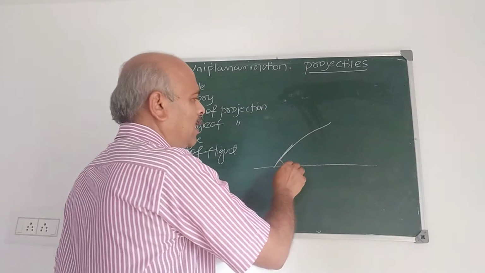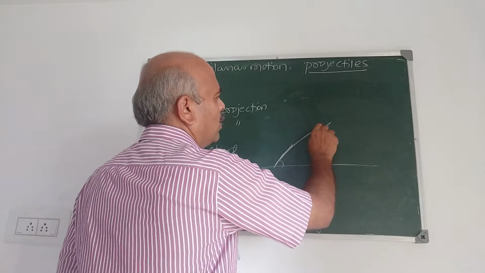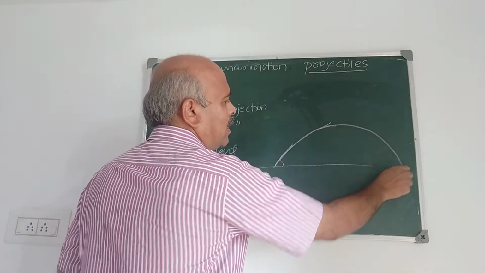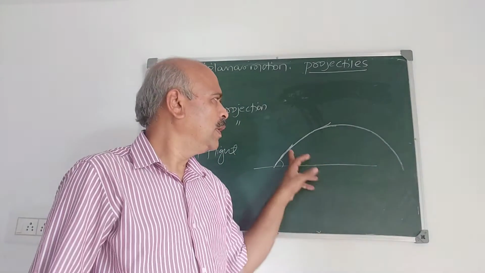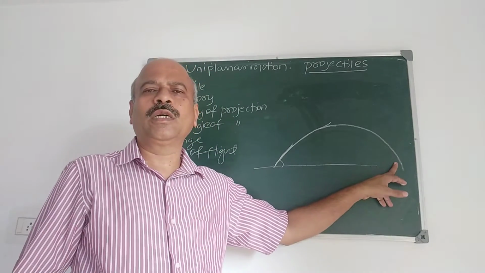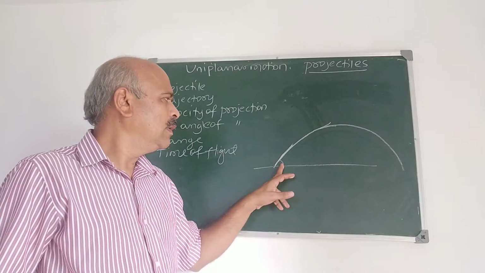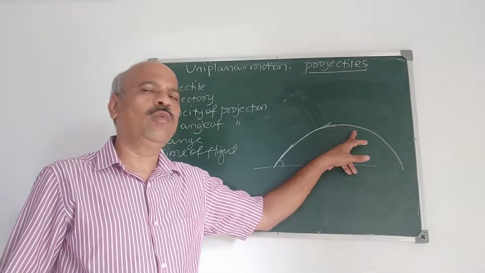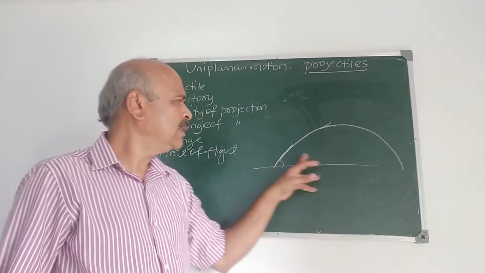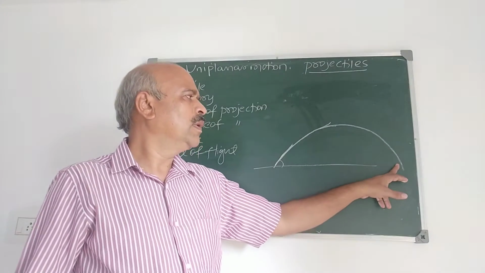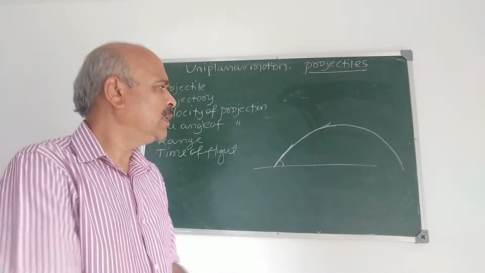Then you might have observed, the path traced by the ball is like this, and it comes to the ground along this curve. The path of the cricket ball thrown in air will be like this, and this is called the trajectory.